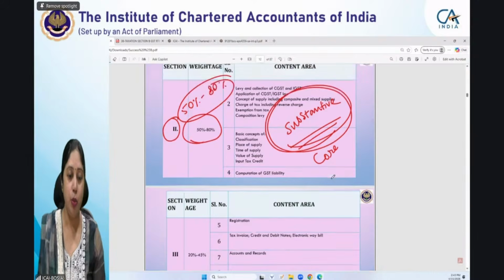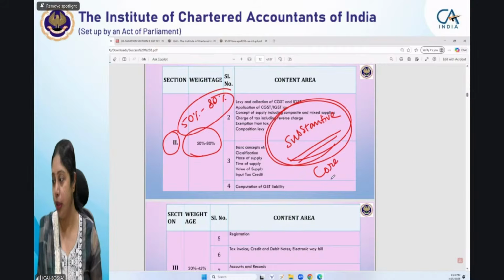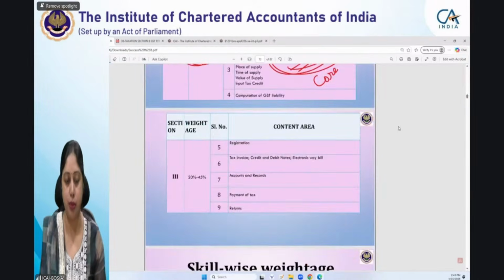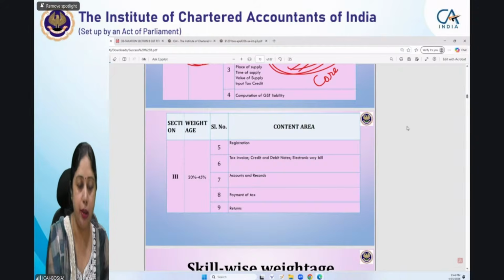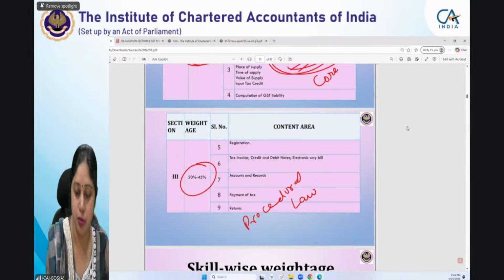Now see, so most important section we have talked about is the substantive provisions. Substantive provisions, everybody please go through them. Please be very thorough in them. You will be getting lot many questions from that particular section. And now the next section, which has the second highest weightage, is the procedural part. So registration, tax invoice, accounts records, payment of tax, and returns. This is the second section which has the procedural law. So after that, you have to refer to these provisions.